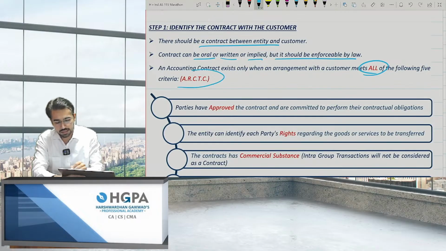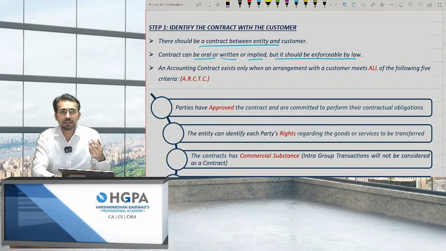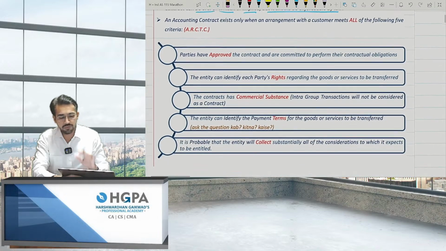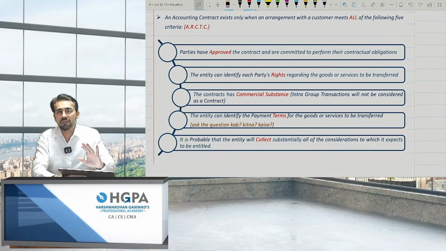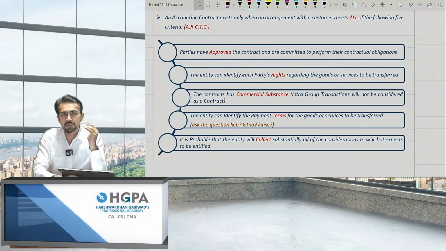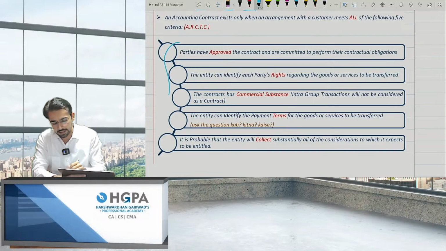Now what is ARCTC? When is it said to be a contract? Basically there are 5 points. If all 5 are completed, only then can you move on to the second point, that is the performance obligation. First of all, you have to check this ARCTC.